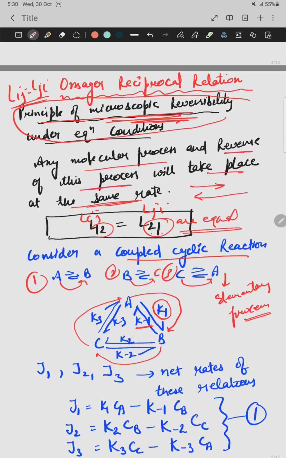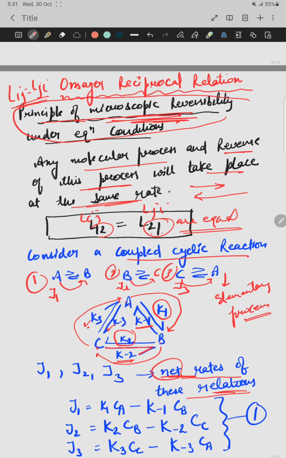For B to C, the rate constant is K2, and for C to B, it is K minus 2. Similarly, for C to A the rate constant is K3, and for A to C it is K minus 3. For these three elementary processes, let us suppose J1, J2 and J3 are the net rates of these reactions.